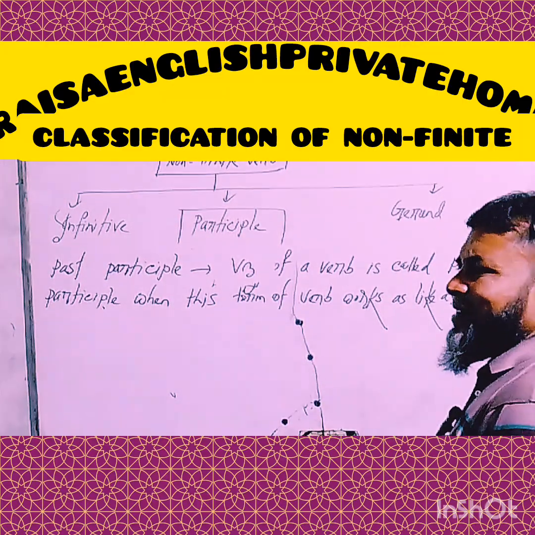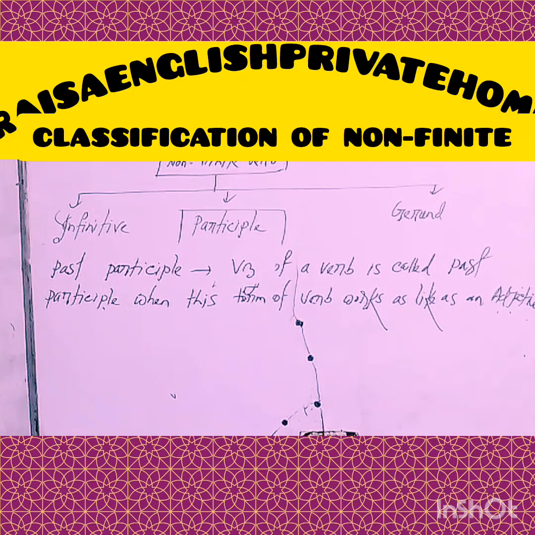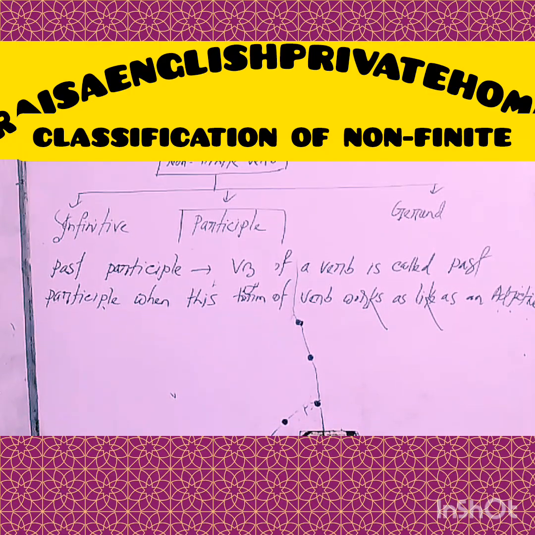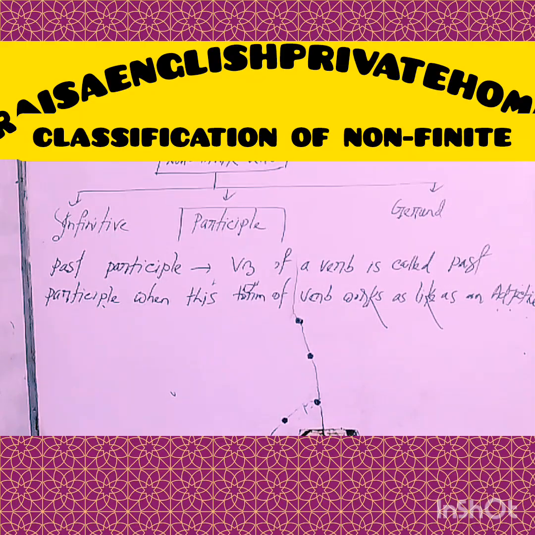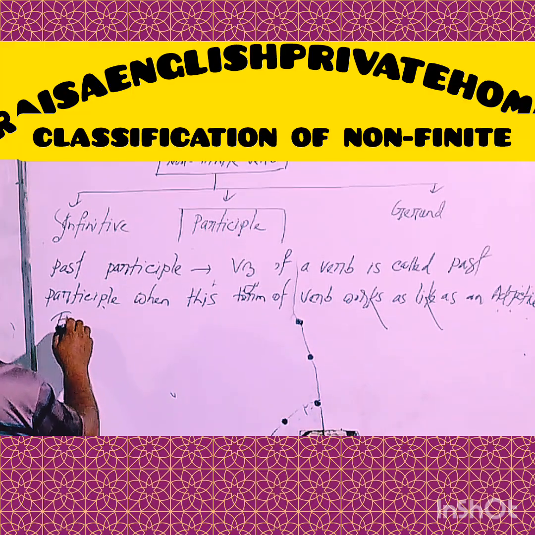I hope you have understood clearly, my dear learners. If we want to define past participle, we can say that the V3 form of a verb is called past participle when this form of verb works like an adjective. I hope you have understood clearly, my dear learners. I'm trying to write some examples about this.